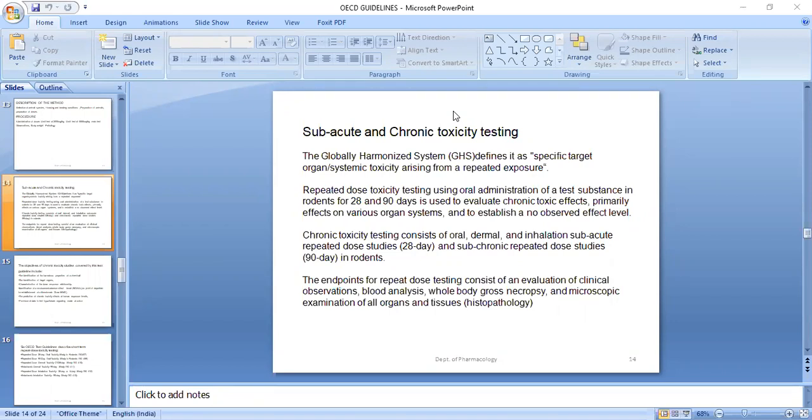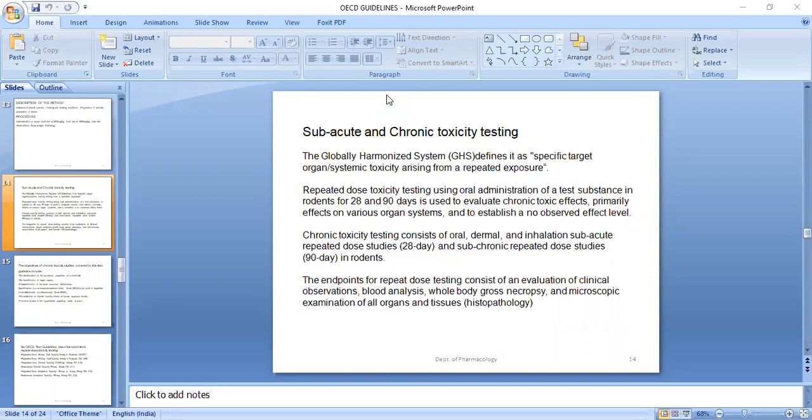Then this chronic and subacute testing is not only for the oral route; for any kind of preparation, it could be dermal, inhalation or oral route. You can perform these studies, both subacute and chronic, for 28 days and 90 days. So why are you doing all these things? The endpoint for repeat dose testing consists of an evaluation of clinical observation, blood analysis, whole body gross necropsy, and microscopic examination of all organs and tissues.